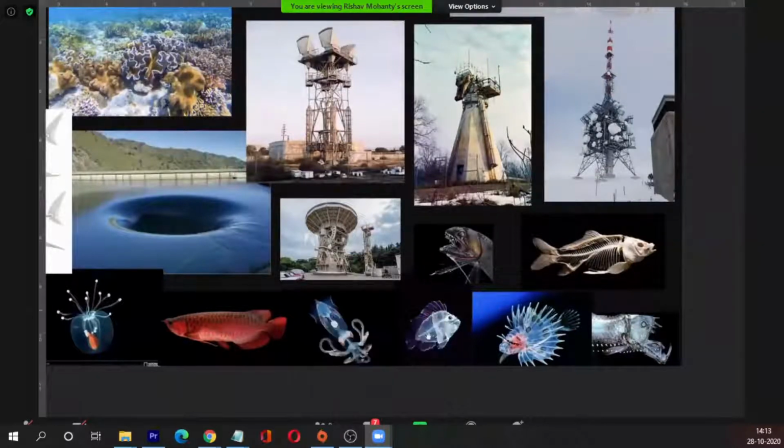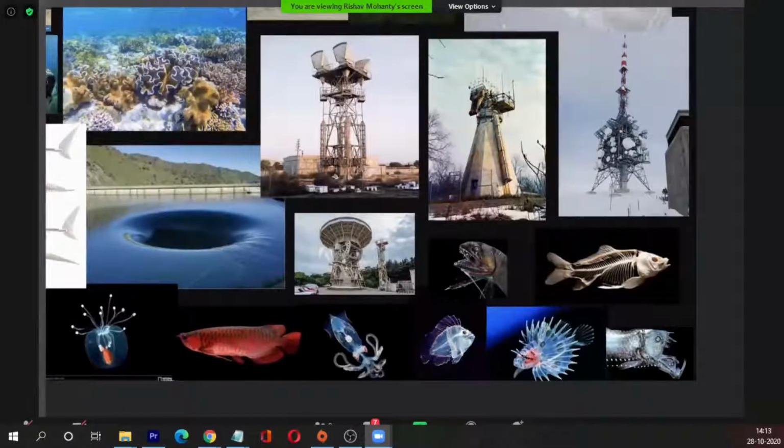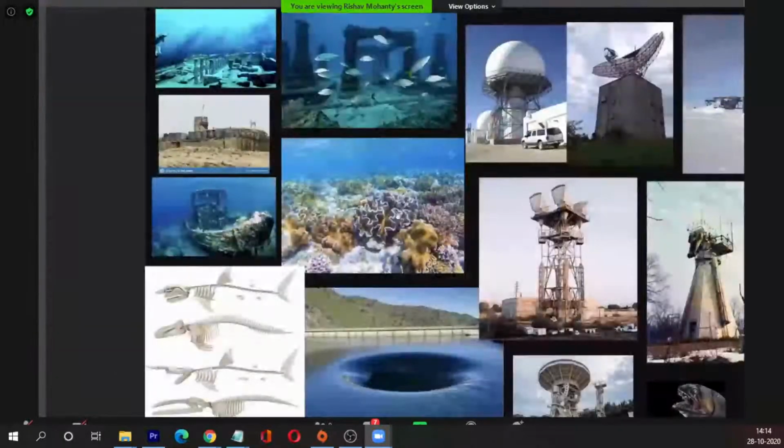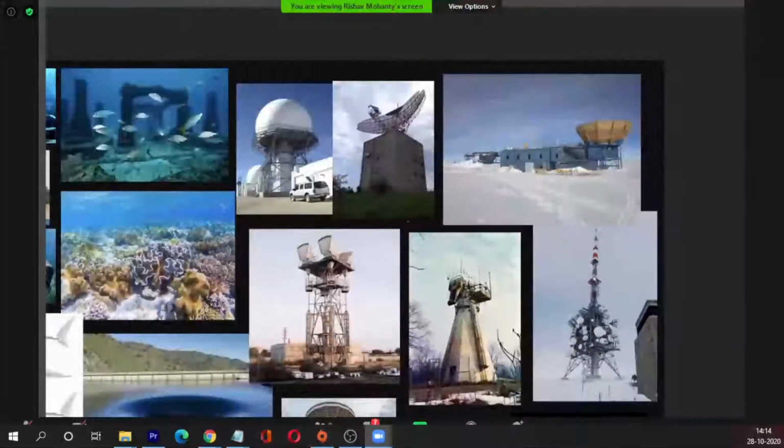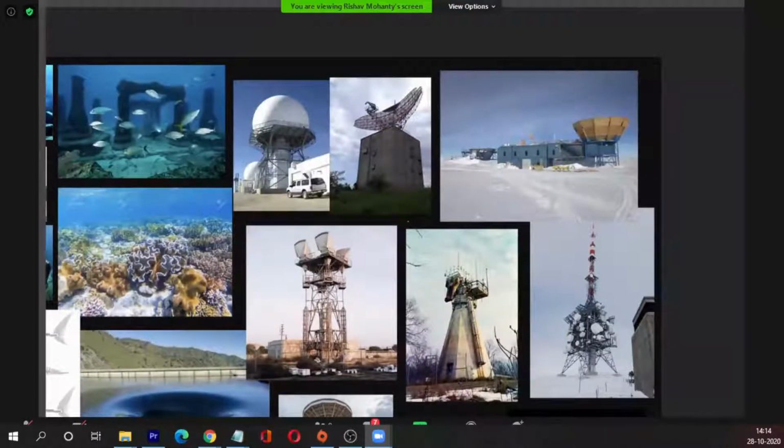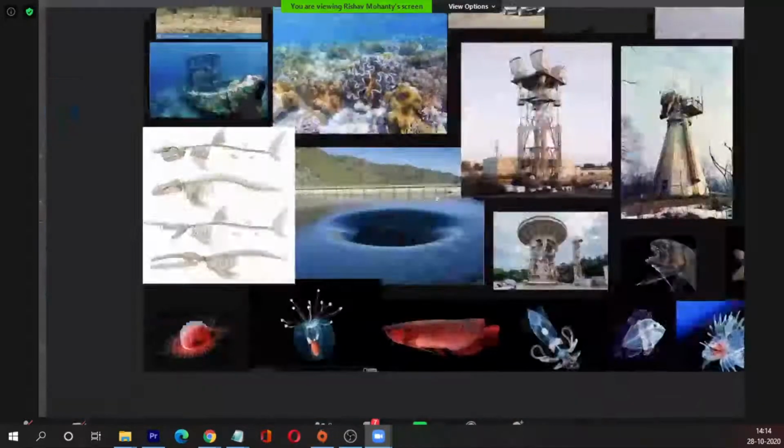I've got a few images of coral reefs in the bed of the sea, some ruins here and there, some old radio outposts, if you can see here. And I did also take out skeletons of fish bones. So I think these are something which is necessary.